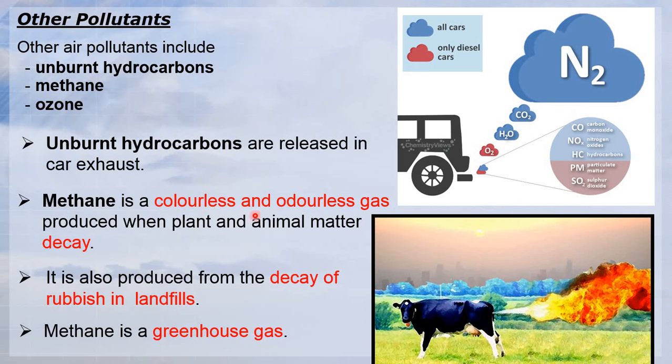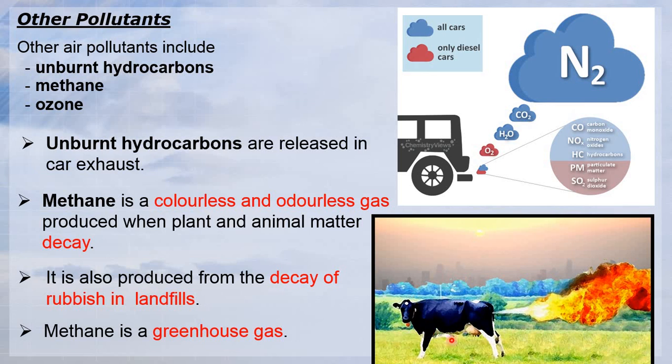Methane is a colorless and odorless gas produced when plant and animal matter decay, which means the same as decompose. It is also produced from the decay of rubbish in landfills. As you can see, the diagram shows a cow. When the cow releases air from its body, it will release methane gas.